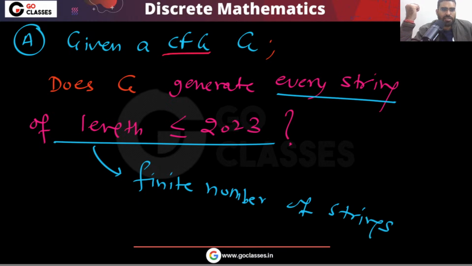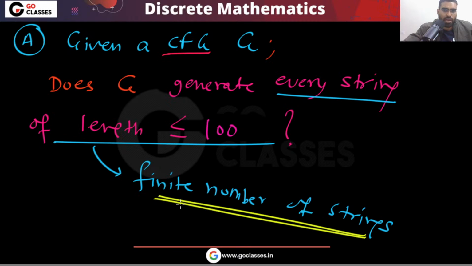For example, this 2023 is not needed. You can just take, for example, 100. The question will not change; the logic, the concept is not going to change. You can notice we have a finite number of strings. You need to check a finite number of strings. Very simple.